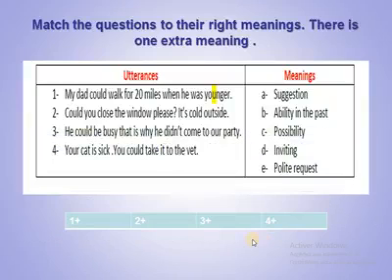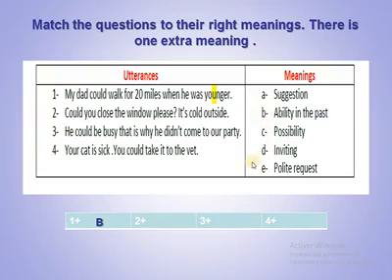So the last thing for today, match the questions to their right meanings. There is one extra meaning here. So: suggestion, ability in the past, possibility, inviting, and polite request. My dad could walk for 20 miles when he was younger. Ability in the past. Could you close the window please? It's cold outside.